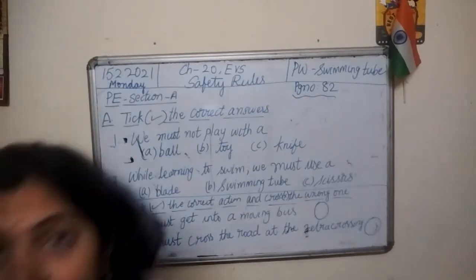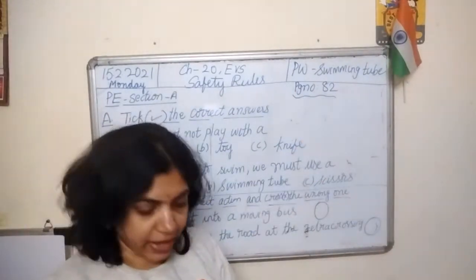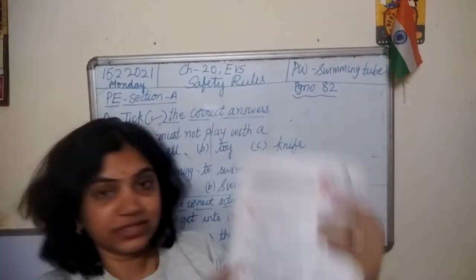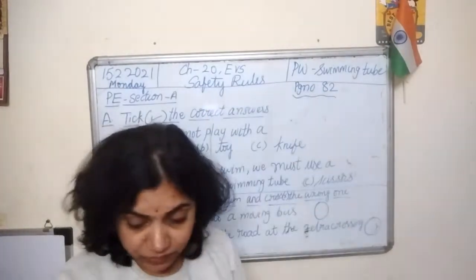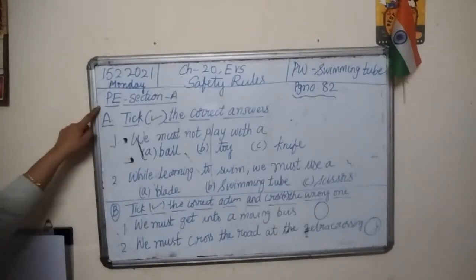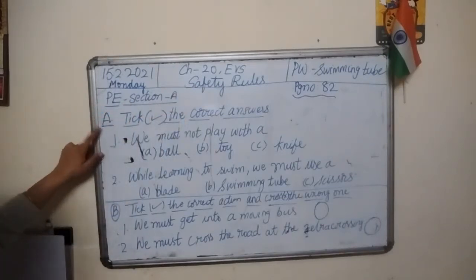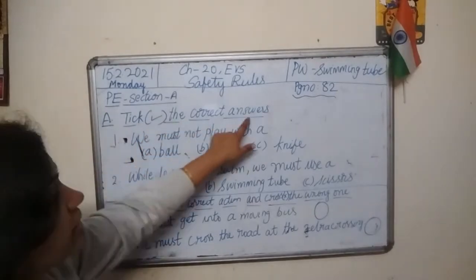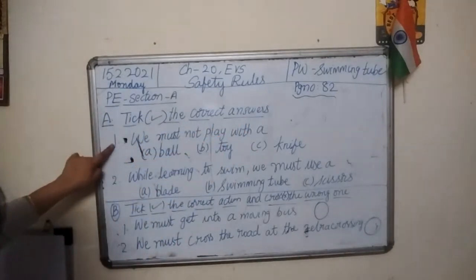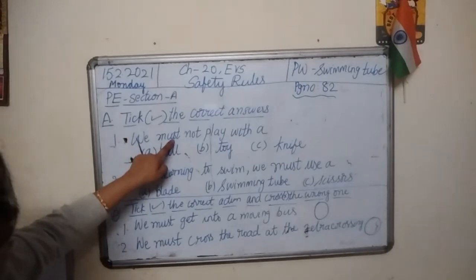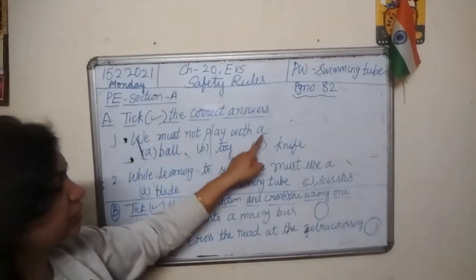Now children, I request you to open page number 82 in your EVS textbook. Let's solve these exercises. Practice exercise section A, part A. Tick the correct answer. Number 1. We must not play with a.